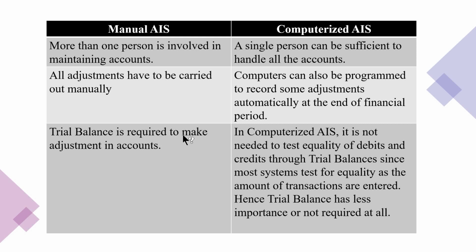Trial balance is required to make adjustments in accounts. In case of manual AIS, sometimes the trial balance, the credit and debit side will not be matched, will not be balanced, will not be tallied. In that case, what will the user do? The user will check all the journal entries, then he or she will check even all the ledger accounts and even the amount, whether the same amount is carried to the trial balance.